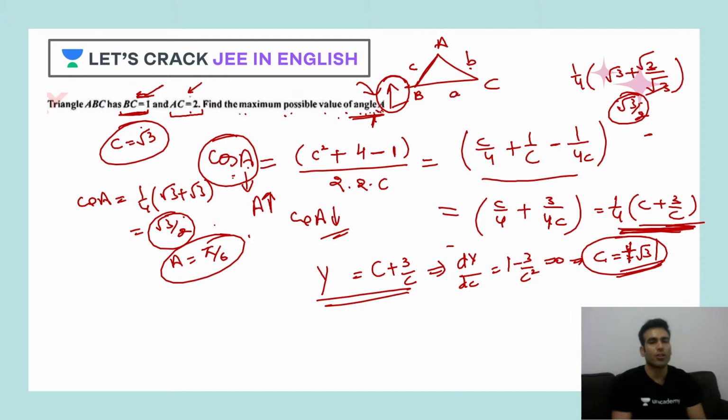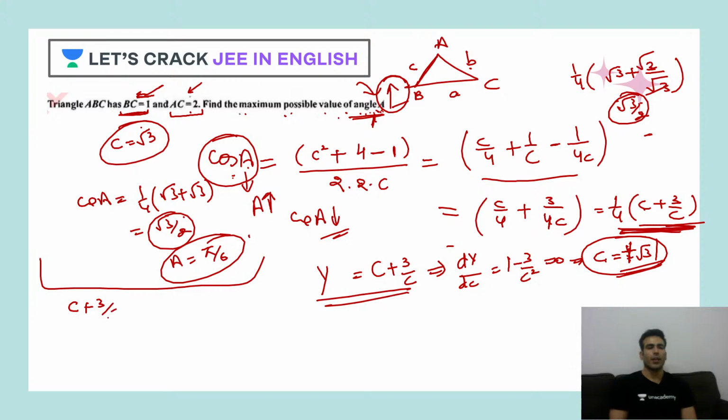Yes, Manas, you can also use quadratic. Now I'll tell you how. See what is written, C plus 3/C, correct? If I want to make a perfect square, how can I do it? This is root C, this is root 3 by root C, okay?